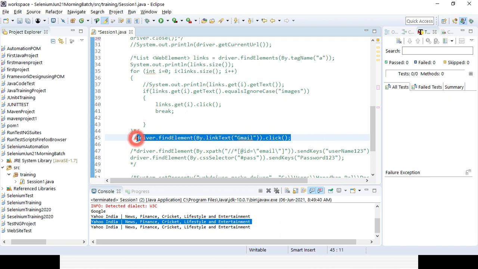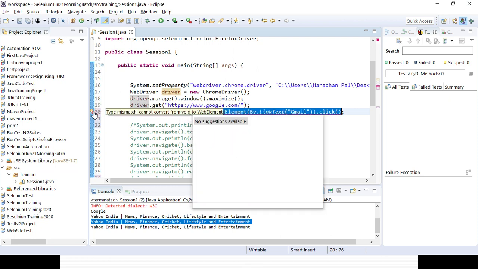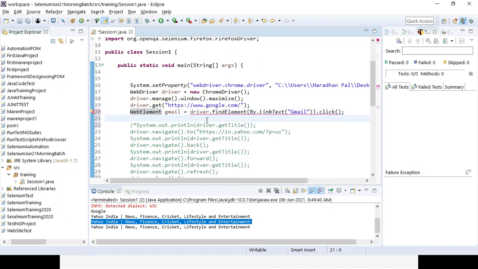So directly you can click it, or you can store it in some web element, because the return type of find element is web element. So I will be storing it in a web element. Suppose the web element link is Gmail. Instead of writing those lines of code multiple times, I will be using that option. Web element.